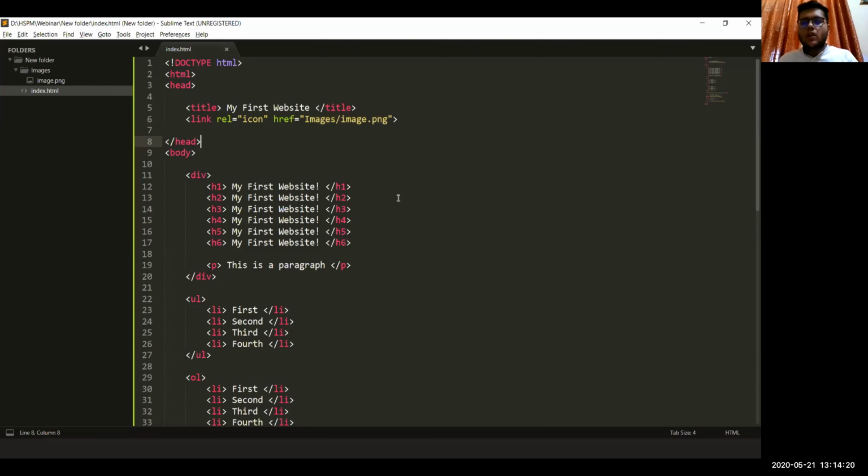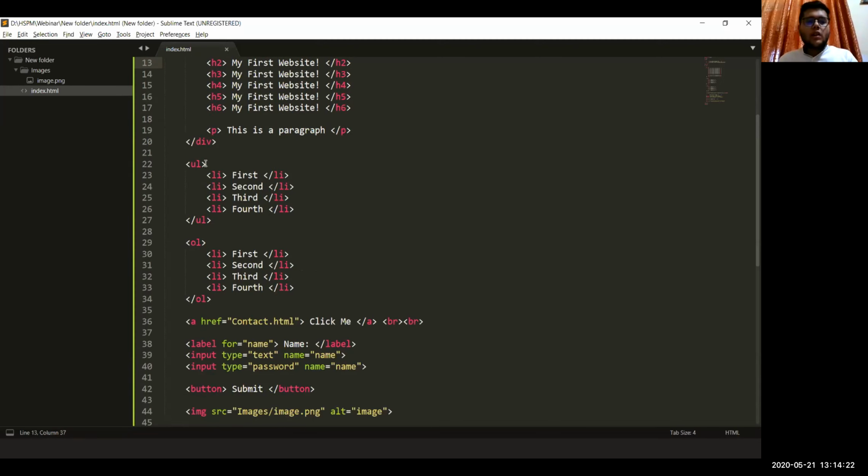Attributes of ul and ol. ul and ol can of course have ids and classes, and we'll talk more about that on day 3, I think.